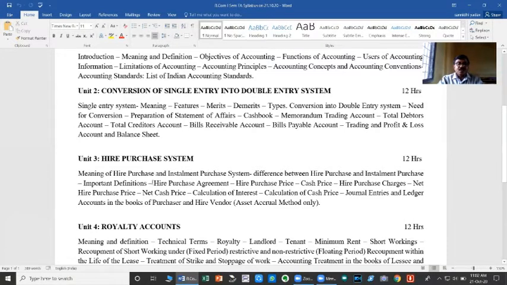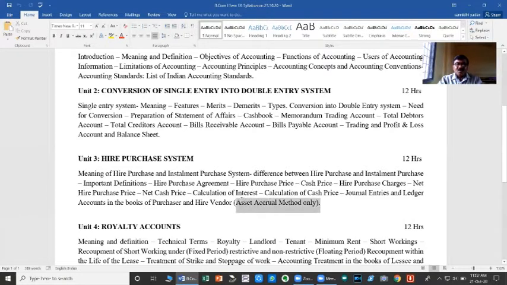And important definitions: hire purchase agreement, hire purchase price, cash price, hire purchase charges, net hire purchase price, net cash price, calculation of interest, calculation of cash price, journal entry, and ledger accounts in the books of purchaser and hire vendor, that is, asset appraisal method only.